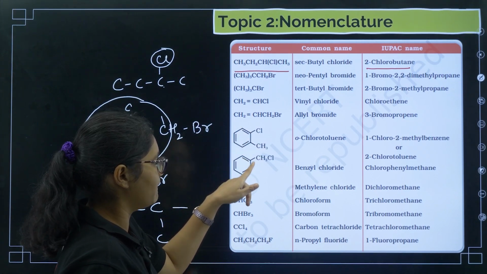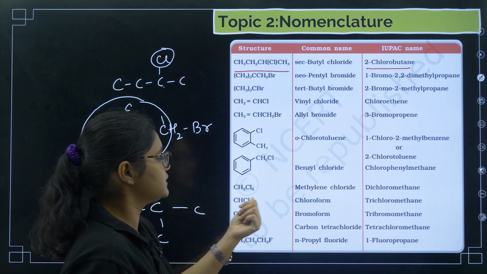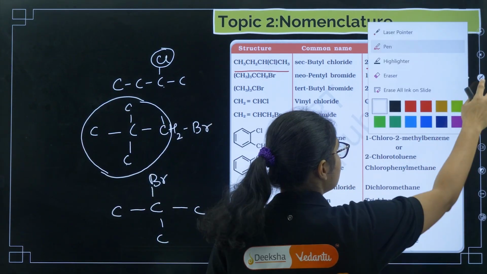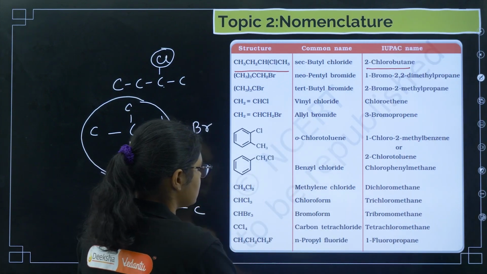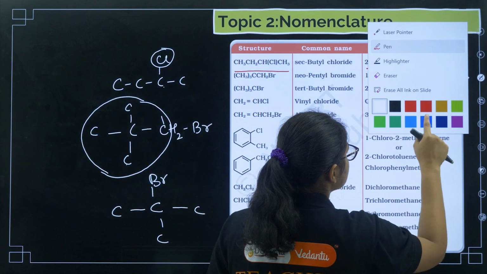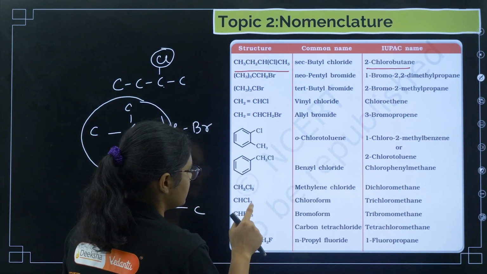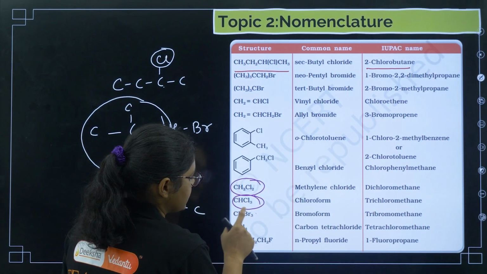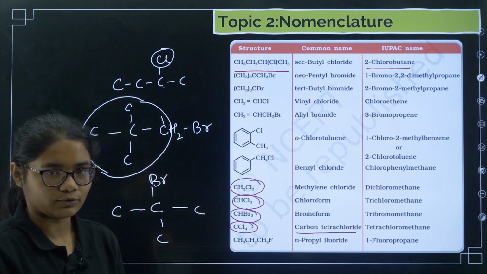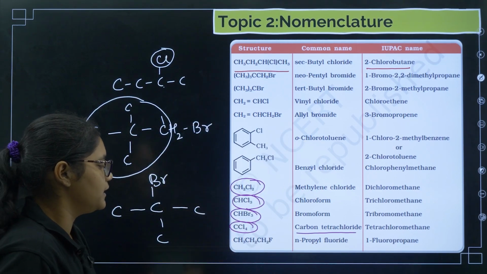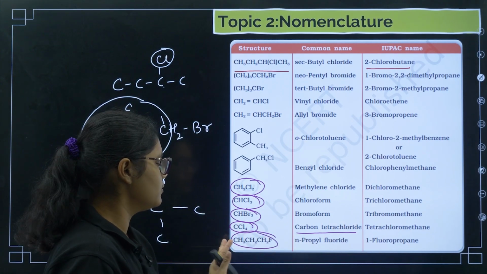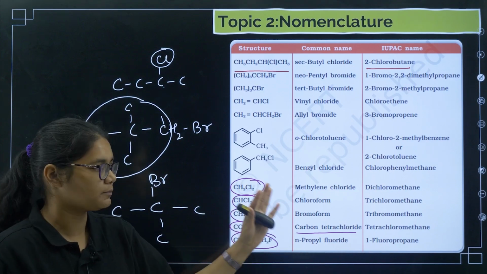Then you have benzyl chloride here, CH2Cl2 is methylene chloride, chloroform is CHCl3, and bromoform is CHBr3. You should remember these common names. These are the important compounds. CCl4 is carbon tetrachloride, common name; the IUPAC name you can write, but I am talking about the common name. Now here it is n-propyl fluoride, 1-fluoropropane. We'll do questions here, then you will be more clear.